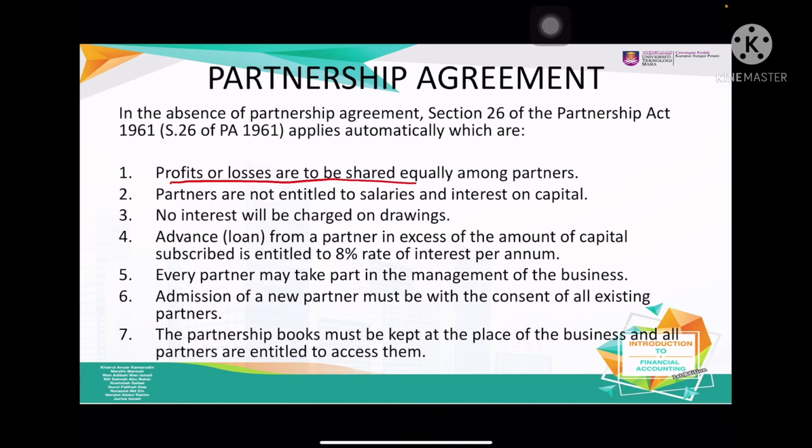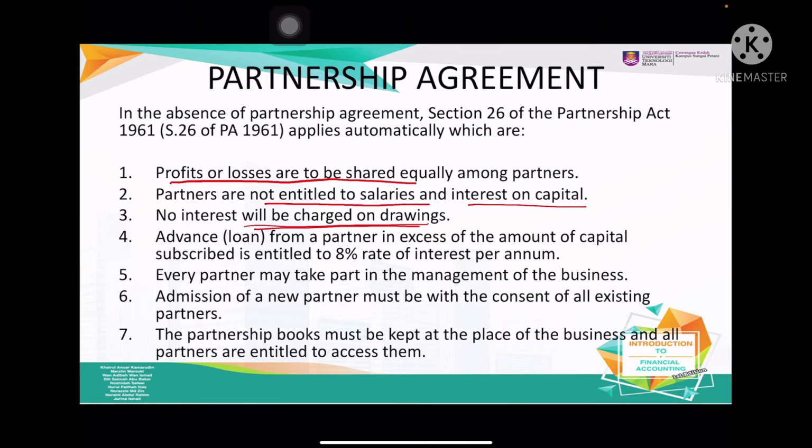And then if you do not state anything about salary, no one is entitled to a salary, and also no interest on capital. Same also with interest on drawing. So if one of the partners takes drawing from the business, there will be no charge on the drawing.